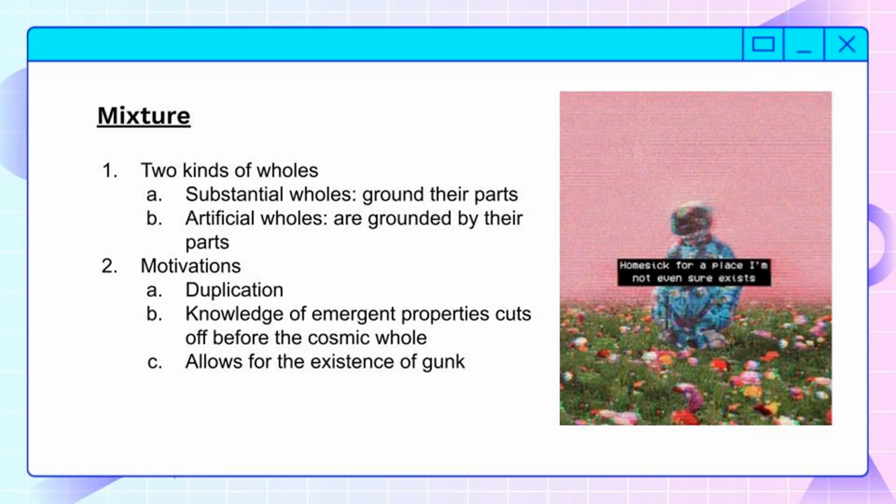Next, we have the idea that you can learn everything about the cosmic whole from its substantial parts, but you can't learn everything about those parts from knowing about their parts. So you can learn everything about the universe by studying the substances that make it up, but you can't learn everything about a human's mind from studying its brain. And then the final motivation is that this allows for the existence of gunk because it makes some wholes more fundamental than their parts, and that's all you need for the possibility of gunk in the universe.